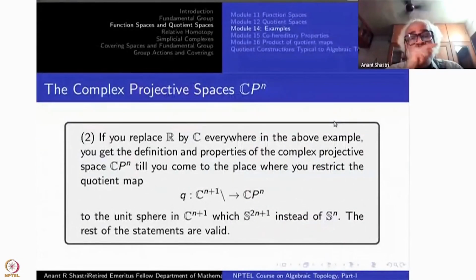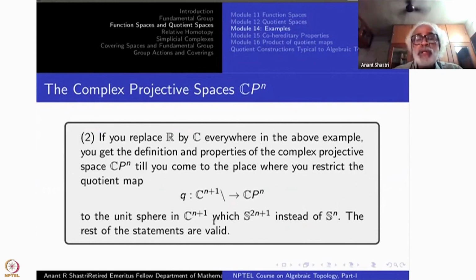Namely, if you replace R by C everywhere in the above example, you get the definition and properties of the complex projective space, which is denoted by CPn, till you come to the place where you restrict the quotient map from C^{n+1} minus 0 to CPn to the unit sphere in C^{n+1}.